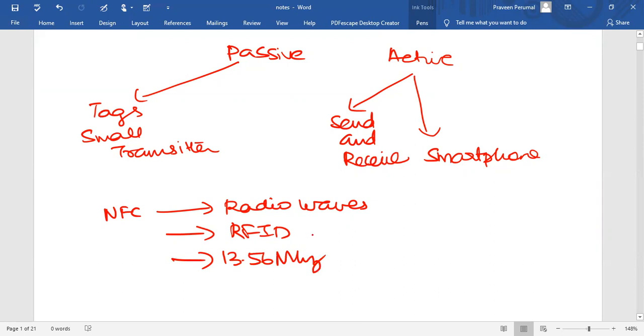Data can be sent at 106, 212 or 424 kilobits per second. There are three different modes of operation of NFC. The first is peer-to-peer mode, which is used in smartphones. The second mode is read or write mode. The third mode is card emulation.